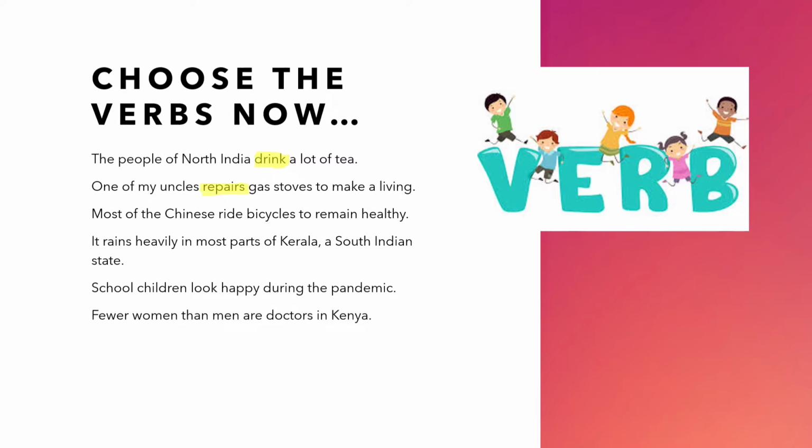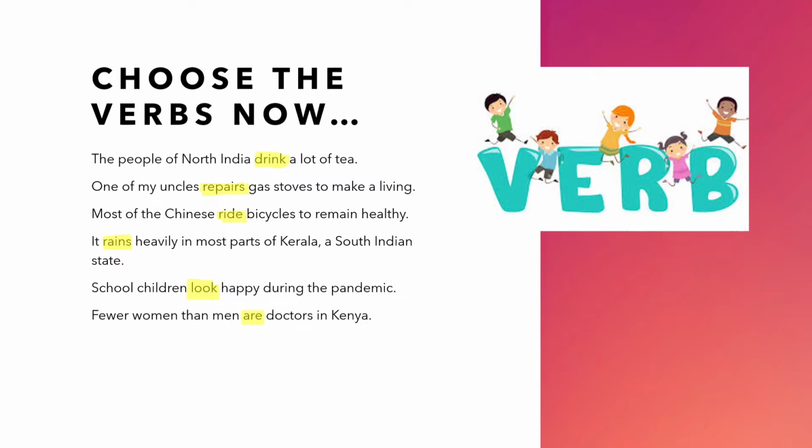Here are some more examples. Most of the Chinese ride bicycles, so you can say ride is the verb here. And it rains heavily in most parts of Kerala, a South Indian state. You can see rains is the word that shows what is happening here. So you can see school children look happy. So the word look shows the state of being of school children. And fewer women than men are doctors. This are also is a state verb.